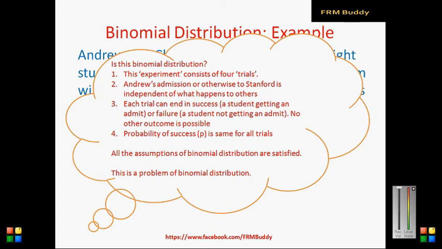So how do we know that? Because it was given in the problem that the probability that each of them would get an admit from Stanford is 0.8. So all the assumptions of binomial distribution are satisfied, and therefore this is a problem of binomial distribution. Now how to actually solve this? Okay, let us see.